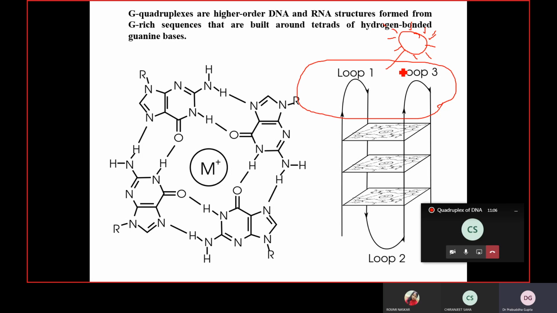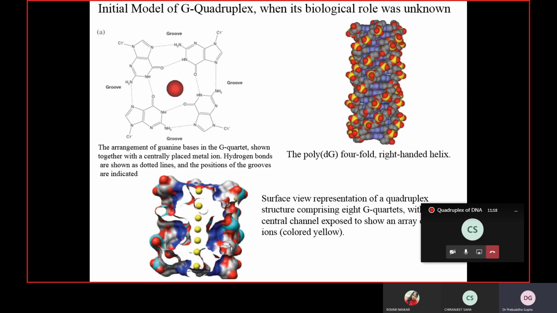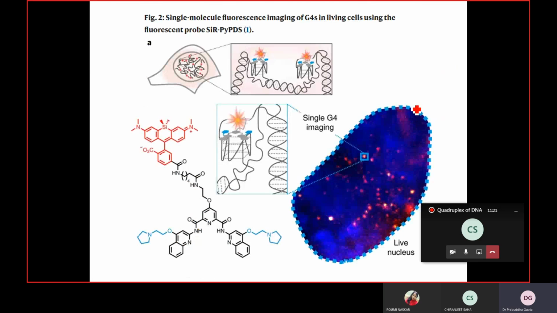And then they injected this compound into a living cell. And what did they find after injection? Let me go to this slide first and then I'll come back here. So this is the compound I was telling you about. This is one of them, SIR-PYPDS. There are many compounds like that which can be designed to bind these sorts of 4-stranded structures.